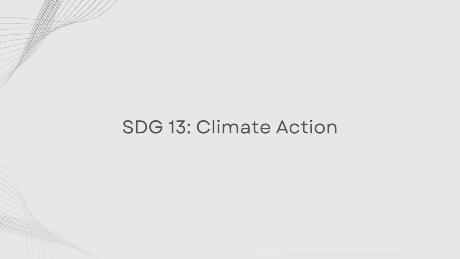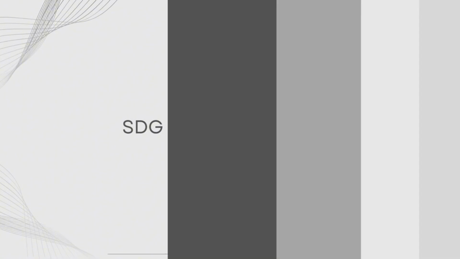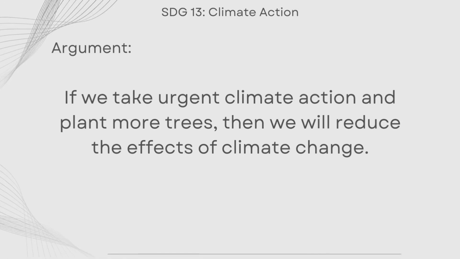Now that we are done with our second argument, let's move on to the third argument. The last argument is about SDG 13, or climate action. The argument for this one is, if we take urgent climate action and plant more trees, then we will reduce the effects of climate change.